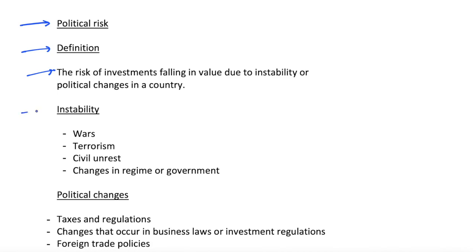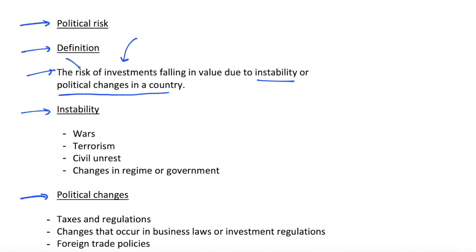We're going to have a look at some examples, and I've split these between instability and political changes, just because that's what our definition is broken down into. But these two are strongly related, so the examples we're going to look at are applicable to both sections. The point is that assets may fall in value due to instability within an economy, and that instability can lead to political changes, so changes in policy, which may negatively affect the value of investments.